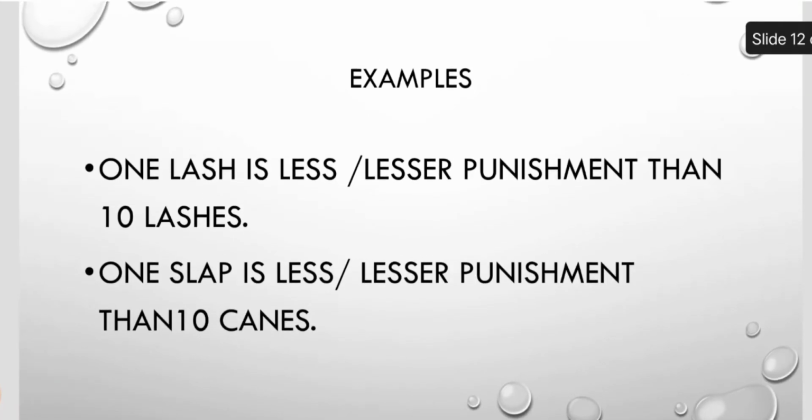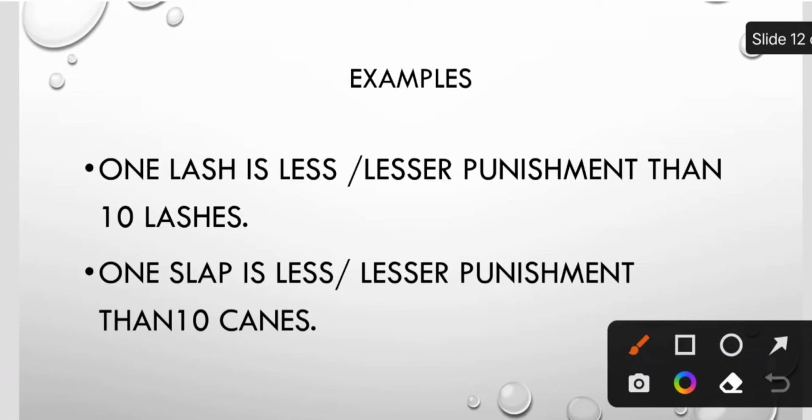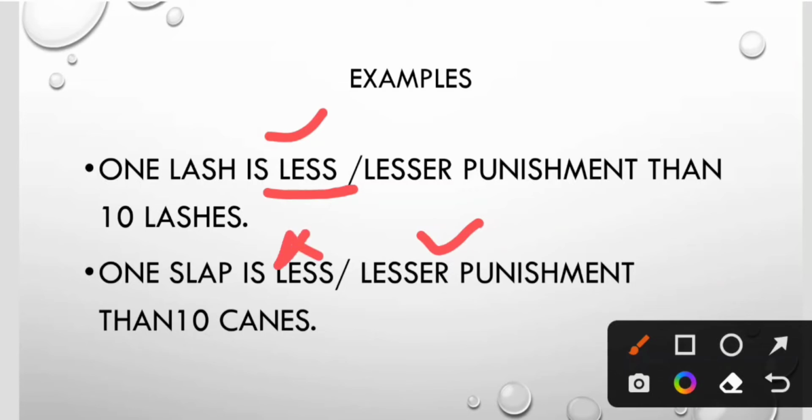For example, 1 lash is less or lesser punishment than 10 lashes. Here we are talking about quantity, so less is correct. 1 slap is less or lesser punishment than 10 canes. Here we are talking about kind of punishment which is not as severe as the punishment given by 10 canes. So here lesser is correct, not less. This is the difference between the two.